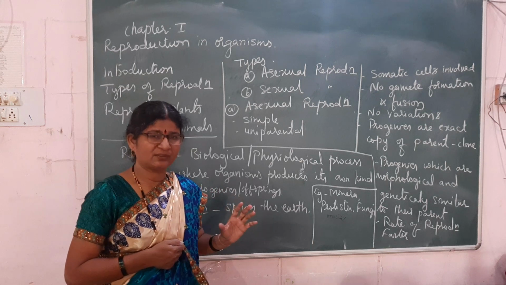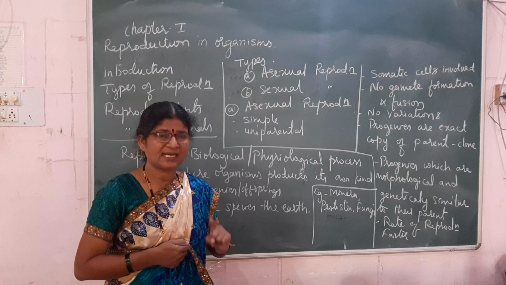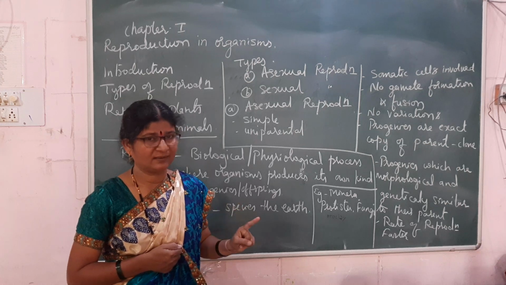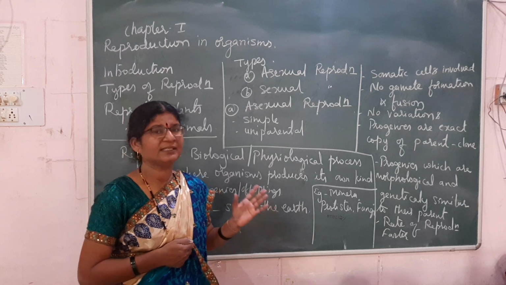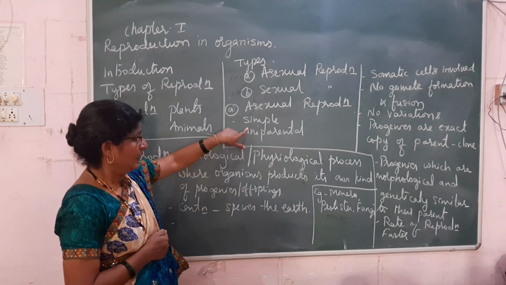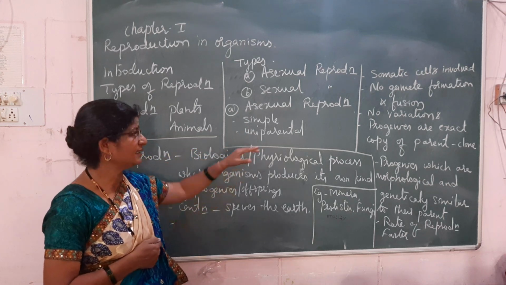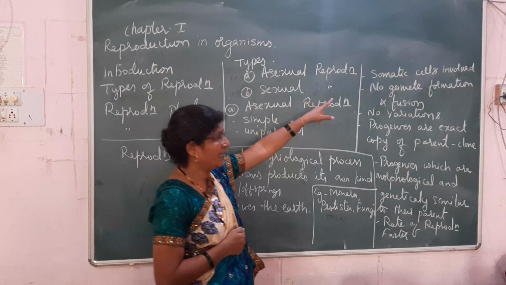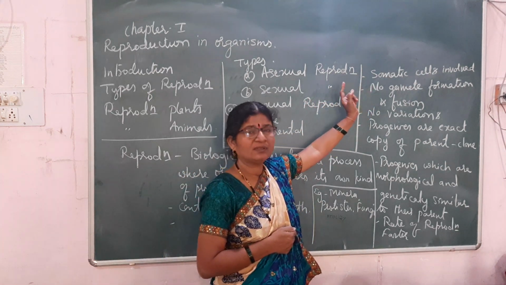In prokaryotes, the genetic material is in the cytoplasm, so the progenies are formed amitotically. Simply, the organism will grow and divide into two cells or organisms. It is uniparental. Only one parent is involved, and somatic cells are involved in the reproductive activity.